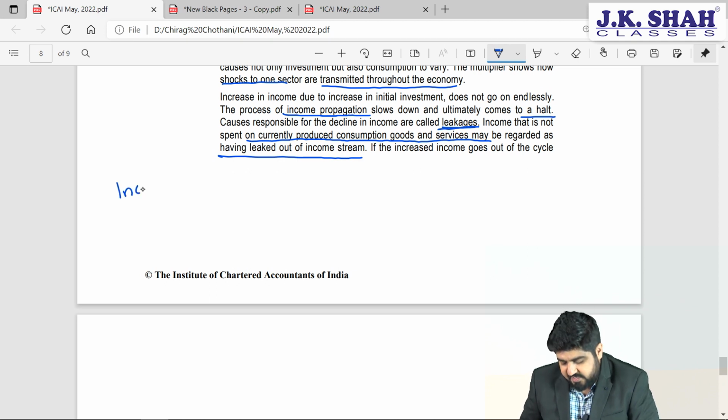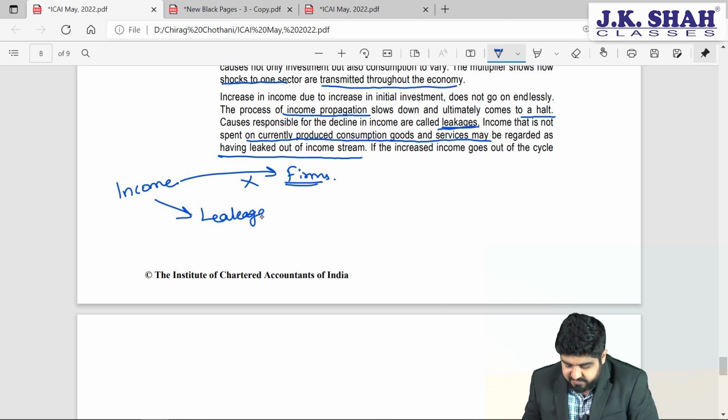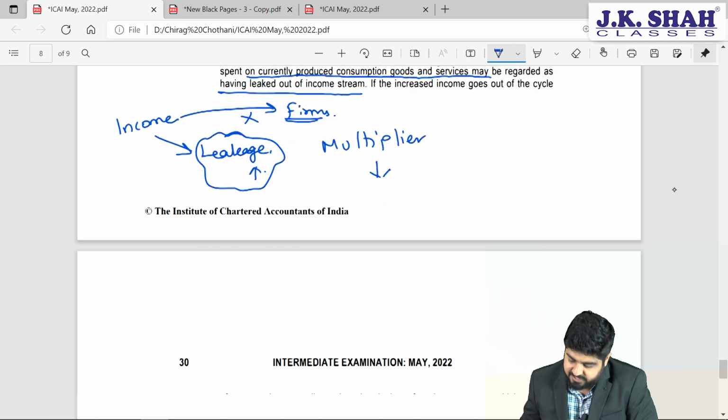That means ideally whatever income is generated by the household should be given to the firms for purchasing goods and services. But if it is not given, then it will result in leakage. And if the level of leakages goes on increasing, friends, what will happen to the multiplier? Come on, the multiplier will fall.